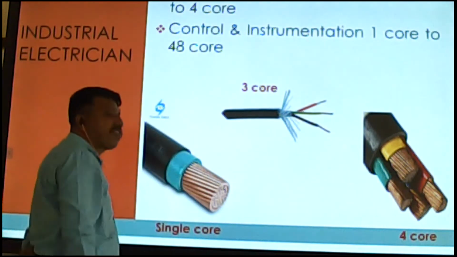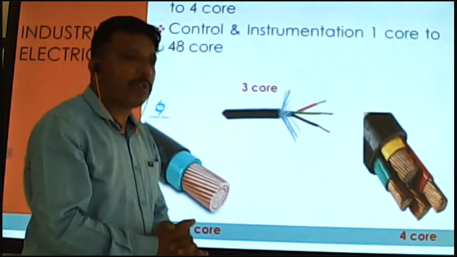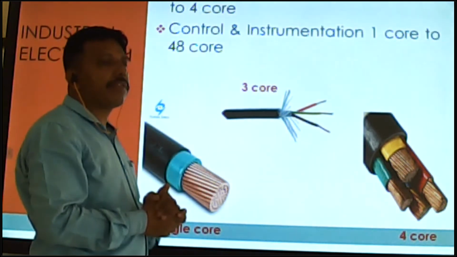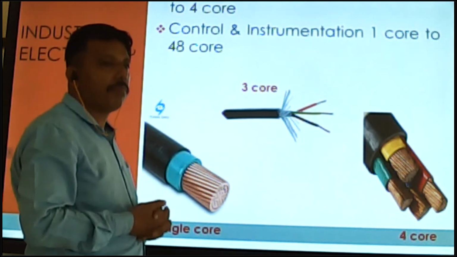Single core is mostly used in the transformer outgoing up to the LB room or MB room. LB room means low voltage room, MB room means medium voltage room.